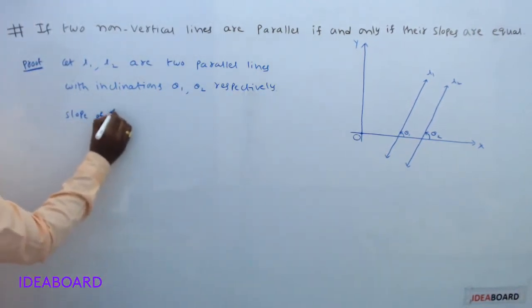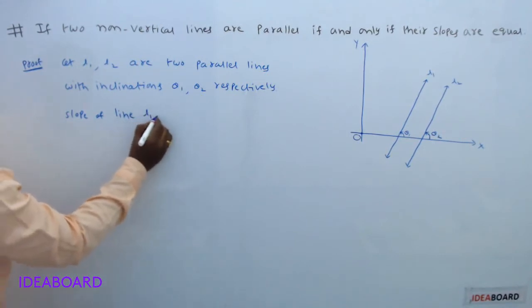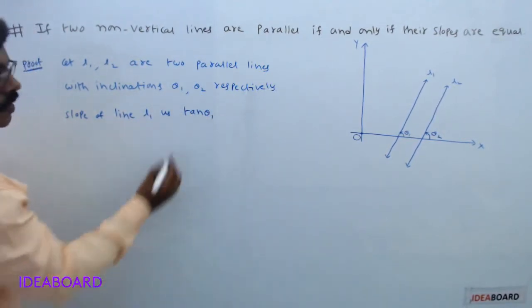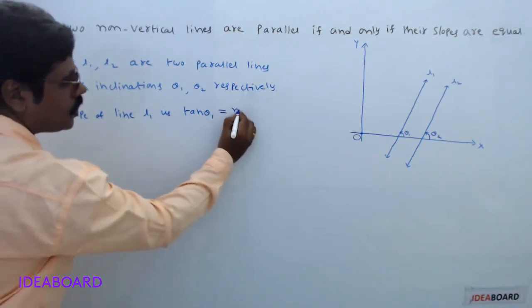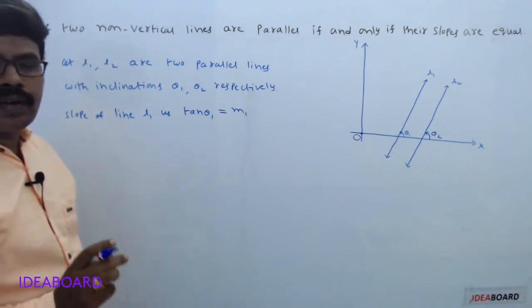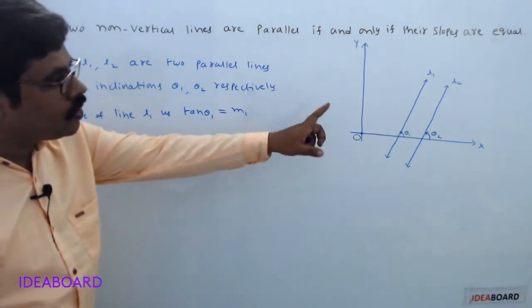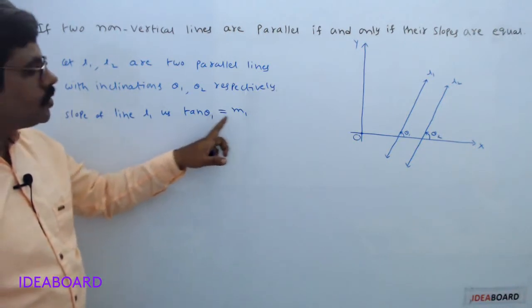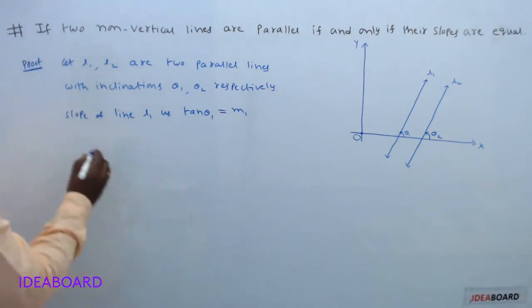Slope of line L1 is tan theta 1, denoted with a letter m1. Generally, slope of a line is denoted with a letter m. Here two lines will be there. I can denote the slope of the first line with a letter m1.